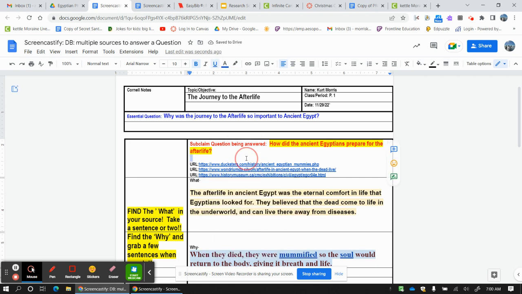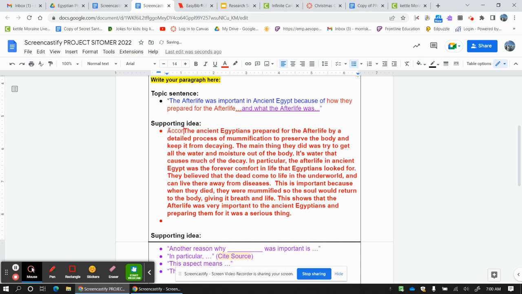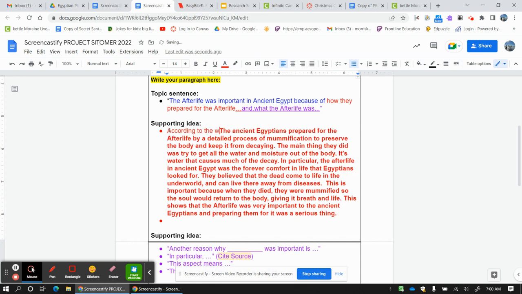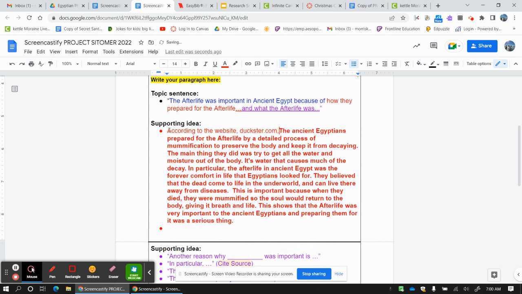Okay. So here's what that looks like. I'm going to start here, and I'm going to say, according to the website, comma, and then I'm going to write ducksters.com, comma, and I'm going to underline ducksters.com because that is the website. Now that is where I got the first part. And then, of course, I'm going to lowercase the t because it's the middle of a sentence. According to the website, ducksters.com,